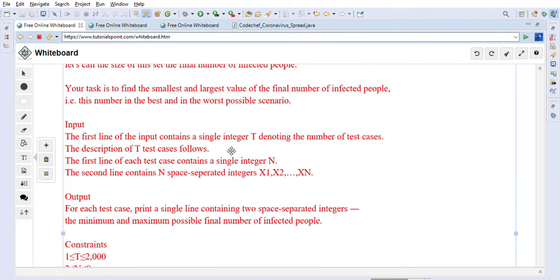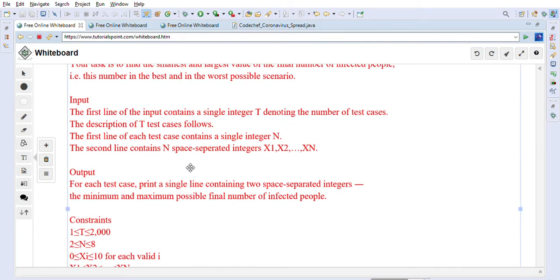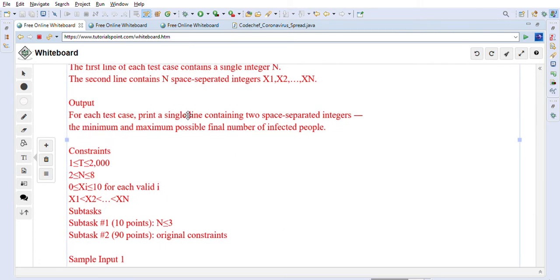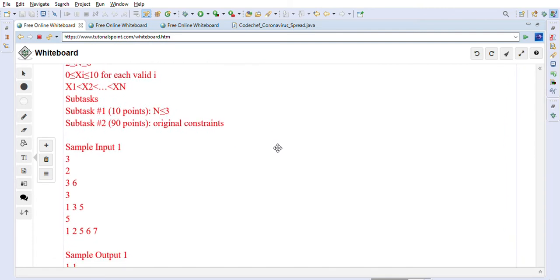In the input they have given us the number of test cases, and then they have given us n, and then x1 to xn as space separated integers. And in output we have to output a single line containing two space separated integers, the minimum and maximum possible final number of infected people. So this is what the problem statement says.